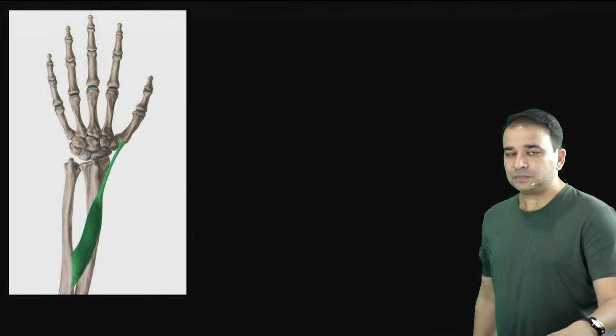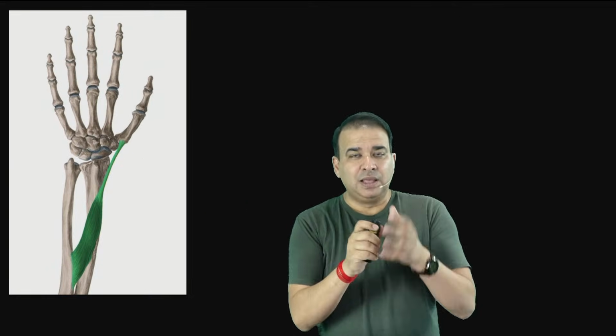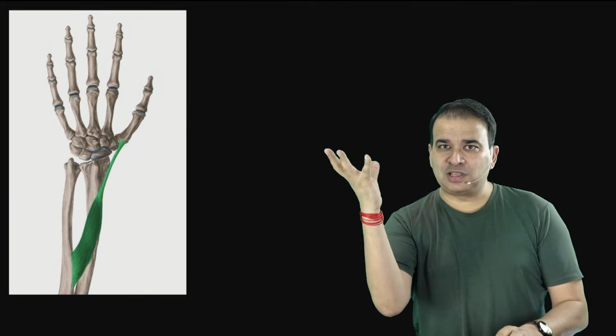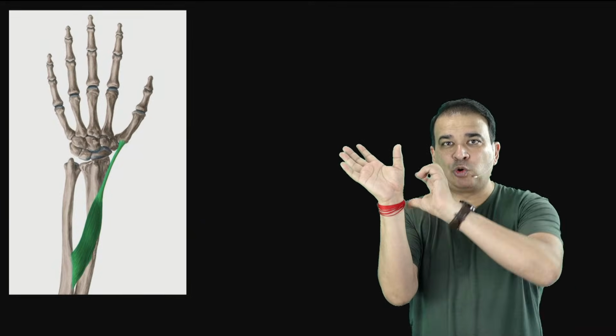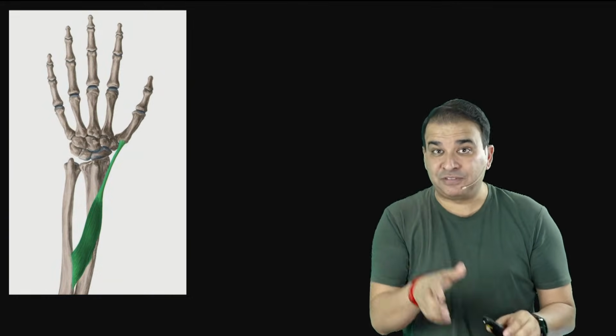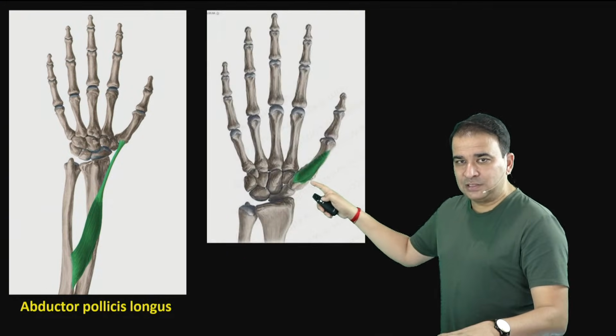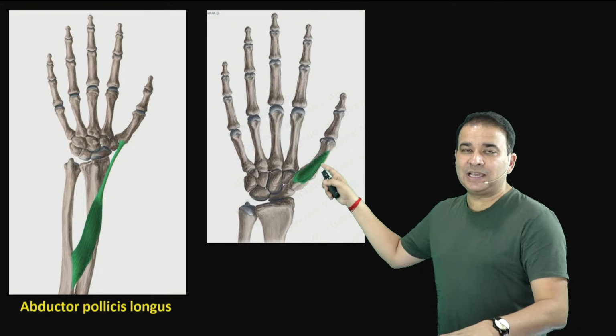Look, this muscle abductor pollicis longus, it's a muscle which is coming from the back of the forearm. Now look at this, if I trace this tendon here, it is going to the base of the first metacarpal. In Bennett's fracture the tendon is also involved here. Okay? If the question was about the shaft here, because I know that opposition of the thumb is done by the metacarpal, the rotation of metacarpal. But you rotate the metacarpal because opponens pollicis muscle is attached to the shaft, not to the base. Look at that. That's abductor pollicis longus. This muscle here is the opponens pollicis. Now, opponens pollicis is attached to the shaft over there.